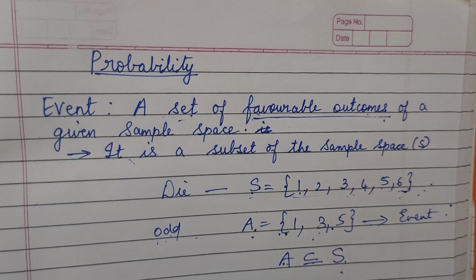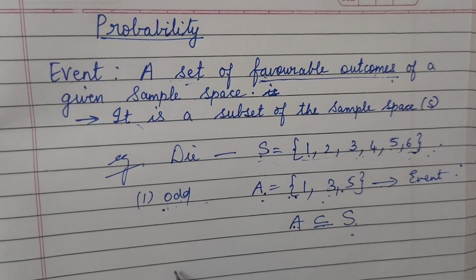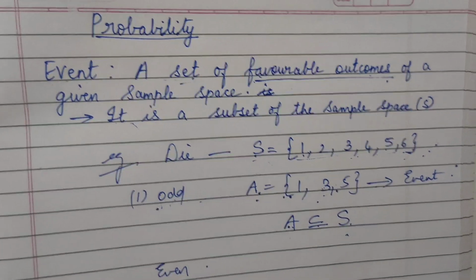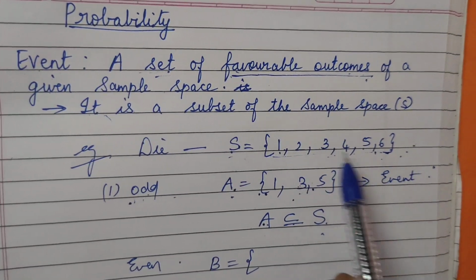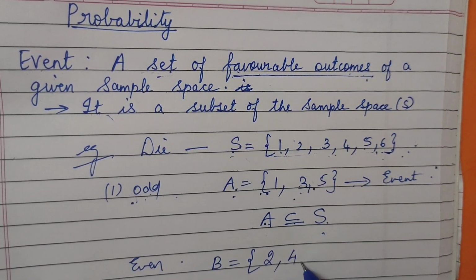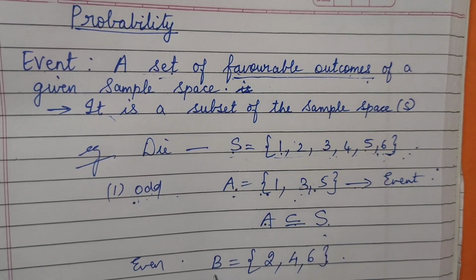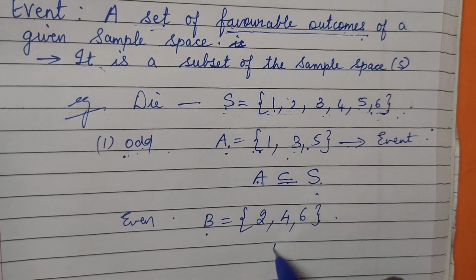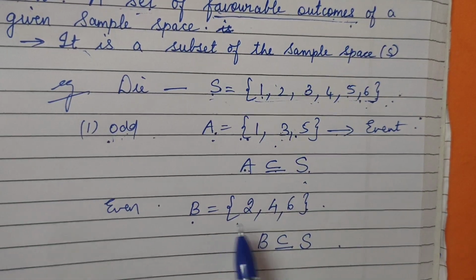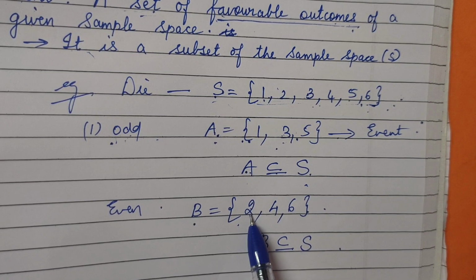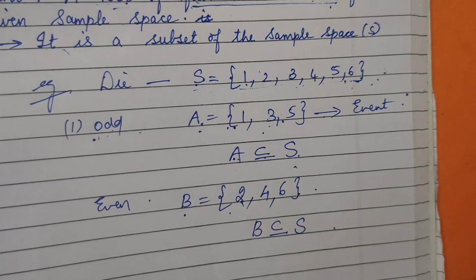If again one more condition, this is the first example we have taken with this condition. If a condition is that it should turn into an even number, so again I am taking an even number from where? From the sample space. So what will it be? 2, 4 and 6. Okay dear. So now what can we say? Can I say B is a subset of S? Yes, definitely, because an event is always a subset of the sample space. So when we state a certain condition, the outcomes satisfying a particular condition are said to be favorable outcomes.